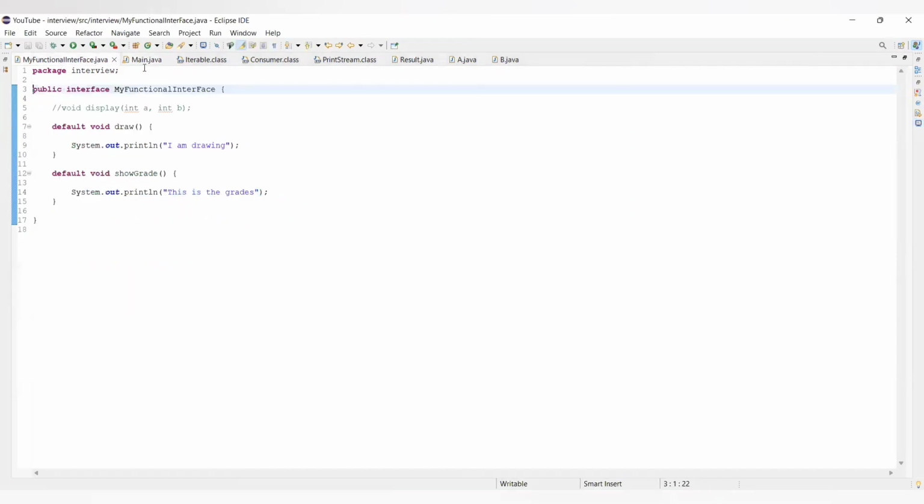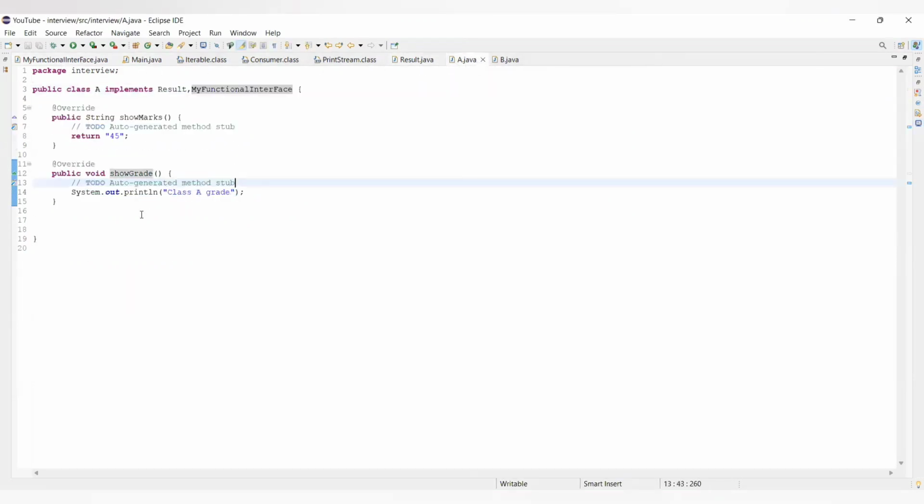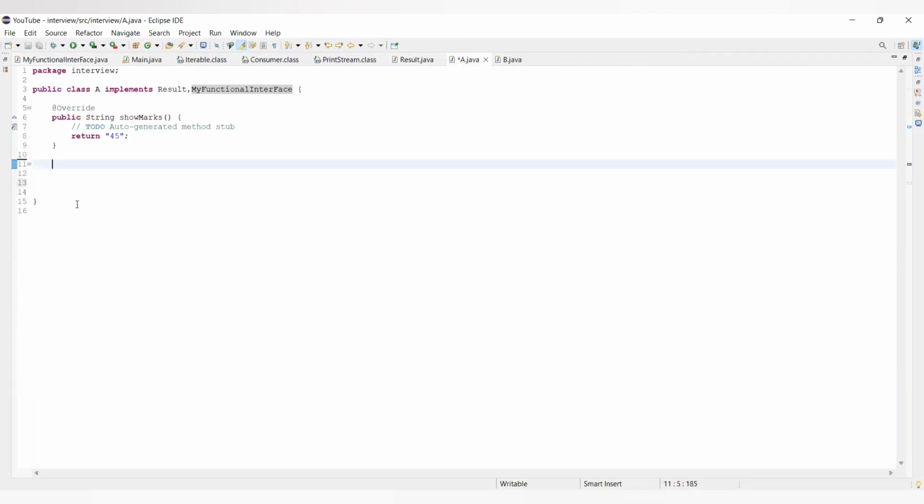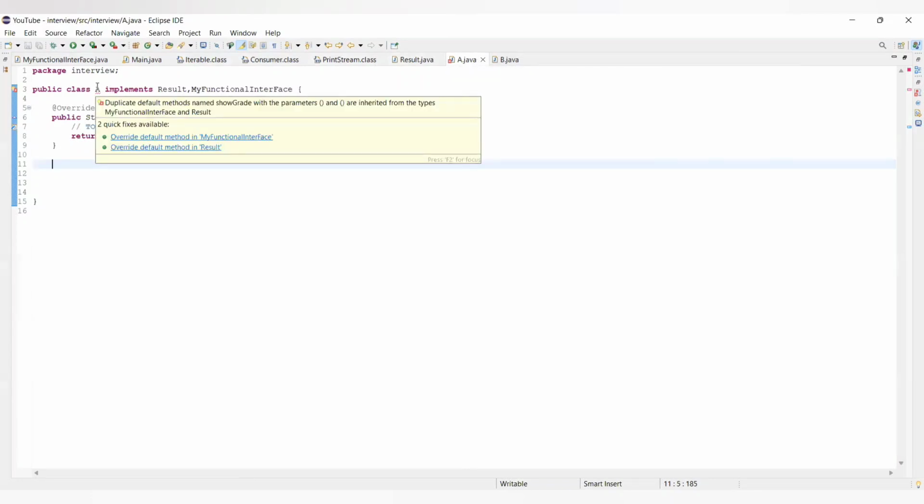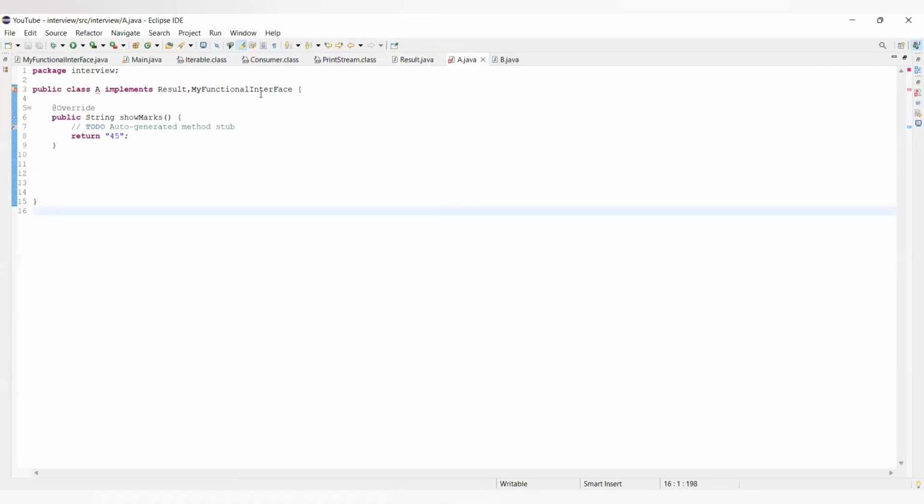What I'm doing is, from class A I'm removing this method. Okay, I have removed the implementation. So you can see we are getting an error, right? Why does this error come up? It is saying duplicate default methods named show grade with the parameters are inherited from the types my functional interface and result. It means that in class A we have two interfaces implemented, result as well as my functional interface, and both of these interfaces are having the same default methods, right?